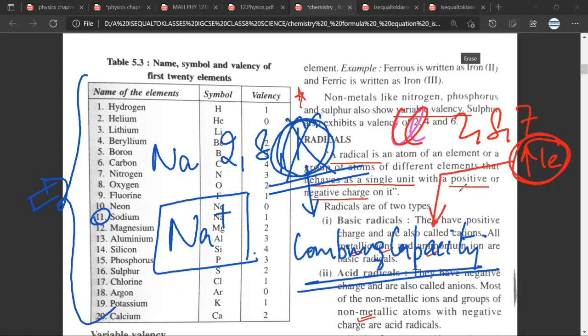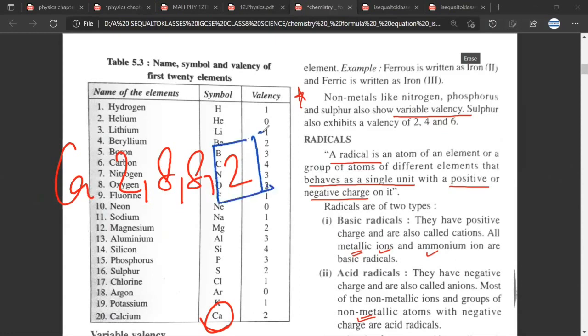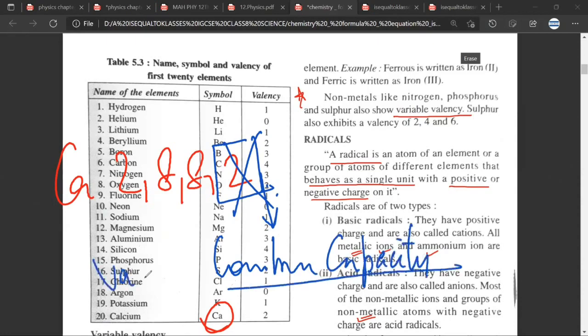Yes, sir. So its combining capacity would be 1. Have you understood? Yes, sir. Let us take a few more examples. Let us take the example of calcium. So calcium, the configuration is 2, 8, 8, 2. What do you think would be the combining capacity of calcium? So the 2 will be cut down in the last one. So this would be the combining capacity or valency.